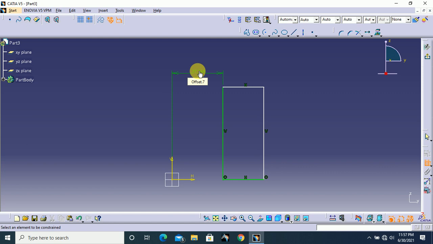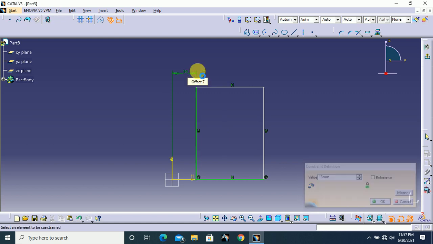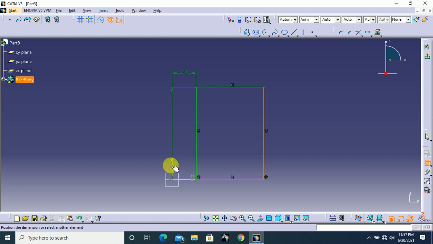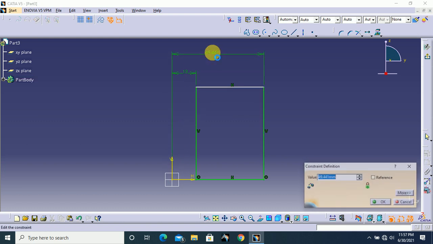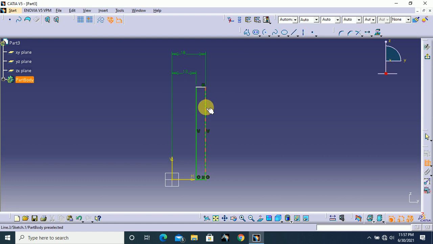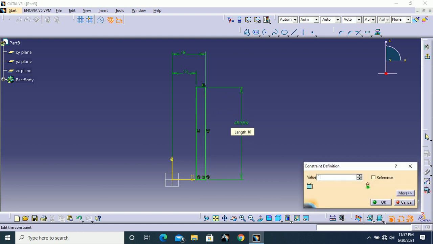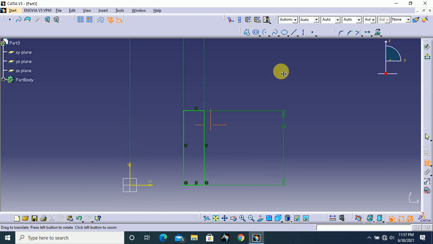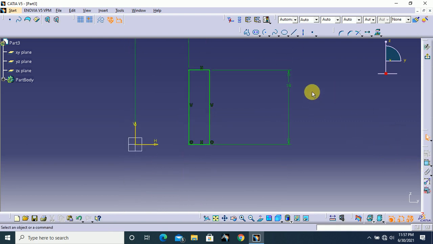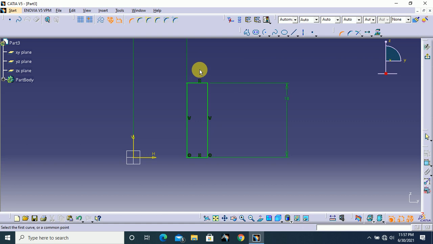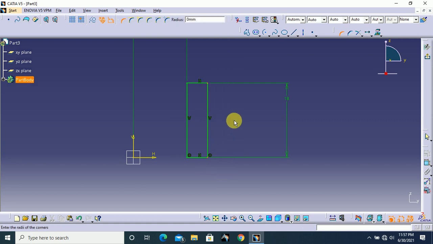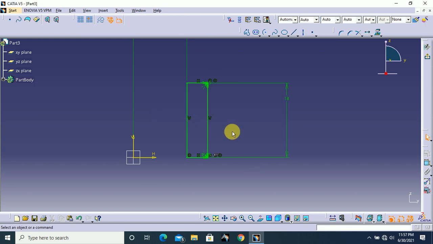This one is 13 mm and this is 18 mm, and this height is also 18. Next, turn off constraint and select corner, track your cursor like this, and now you get these 2 points, and give the value for this fillet, 0.5 mm. Click yes. That's all.